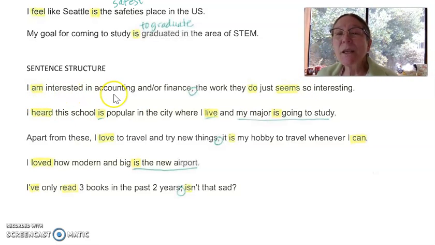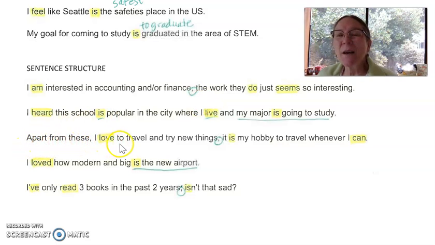I am interested in accounting and/or finance because the work they do seems so interesting. So you can put a joining word, because, or so, or although, one of the joining words, conjunctions, right? Yeah, there's 2 kinds.